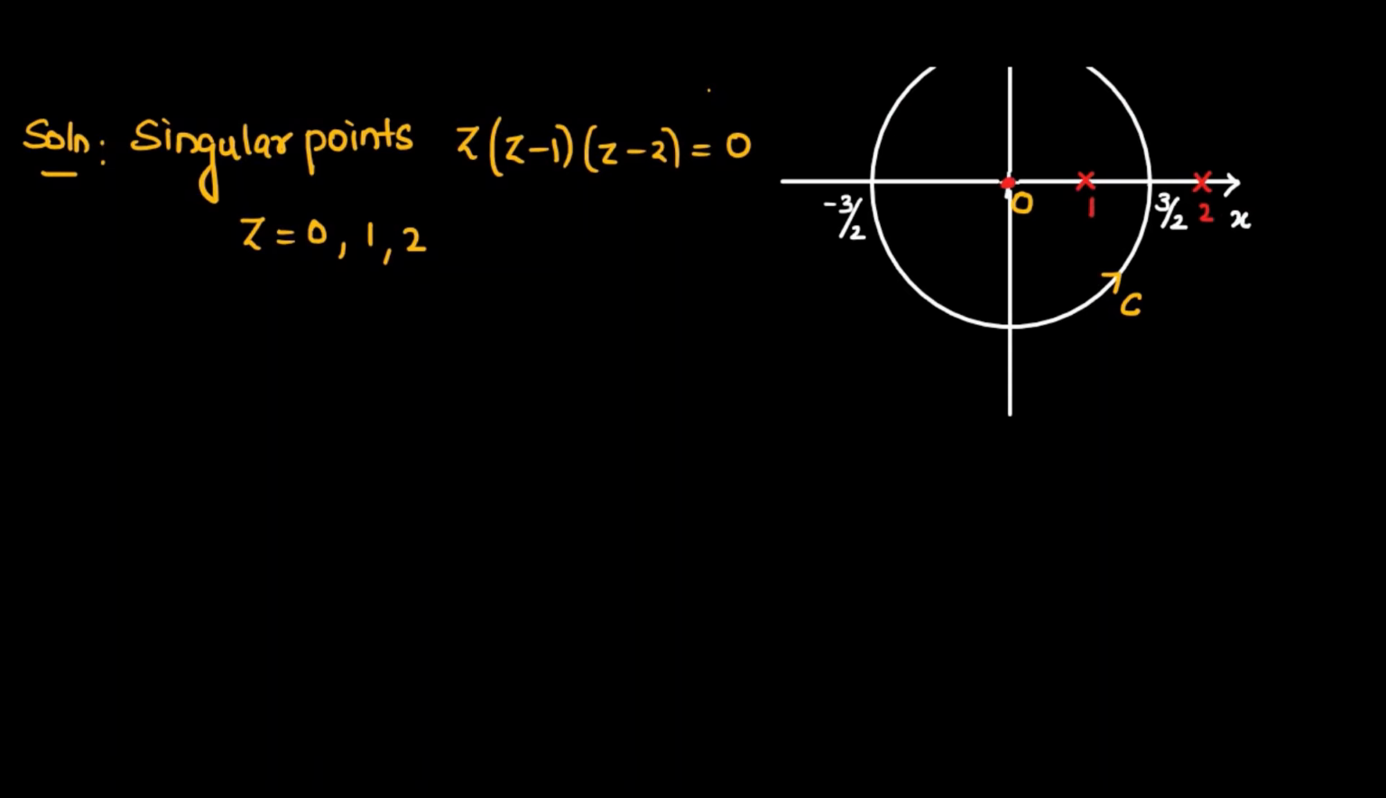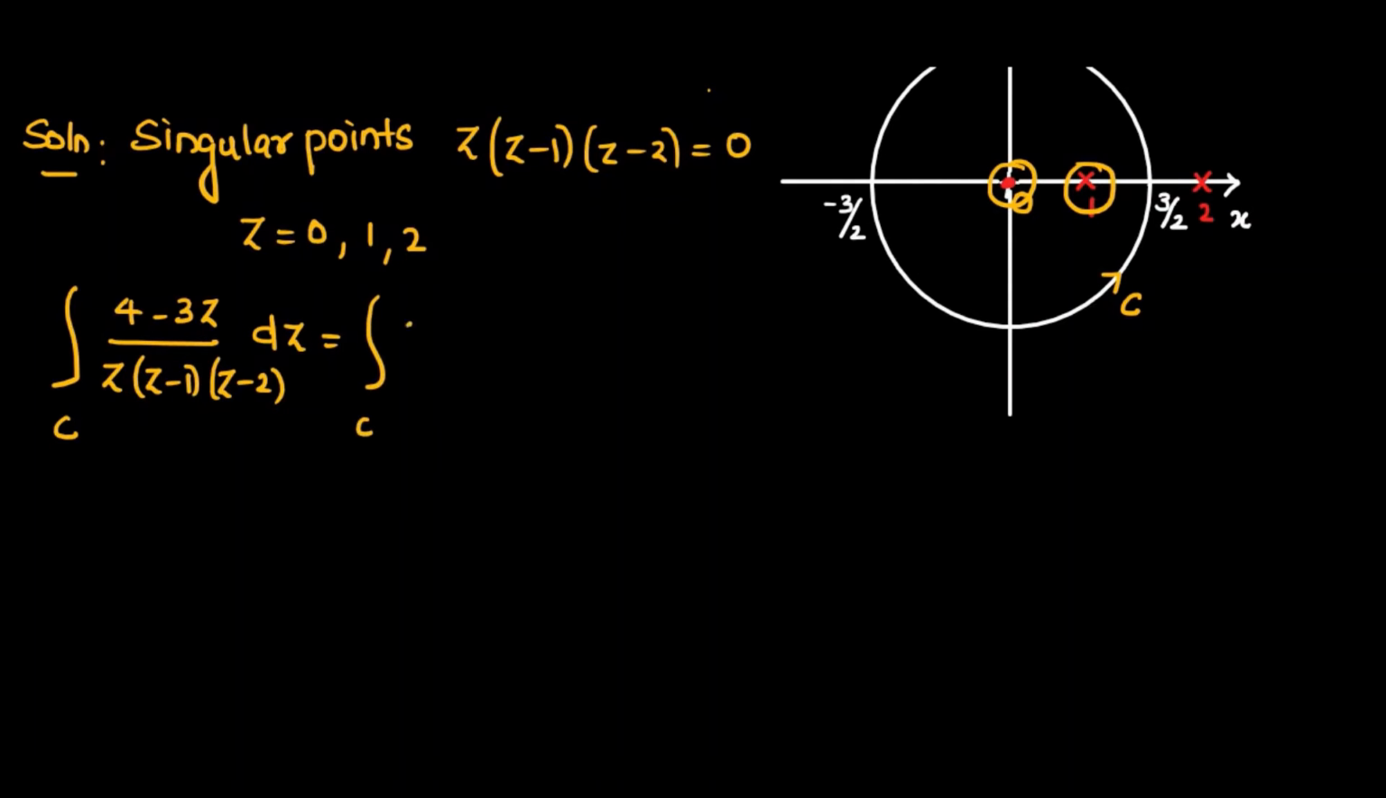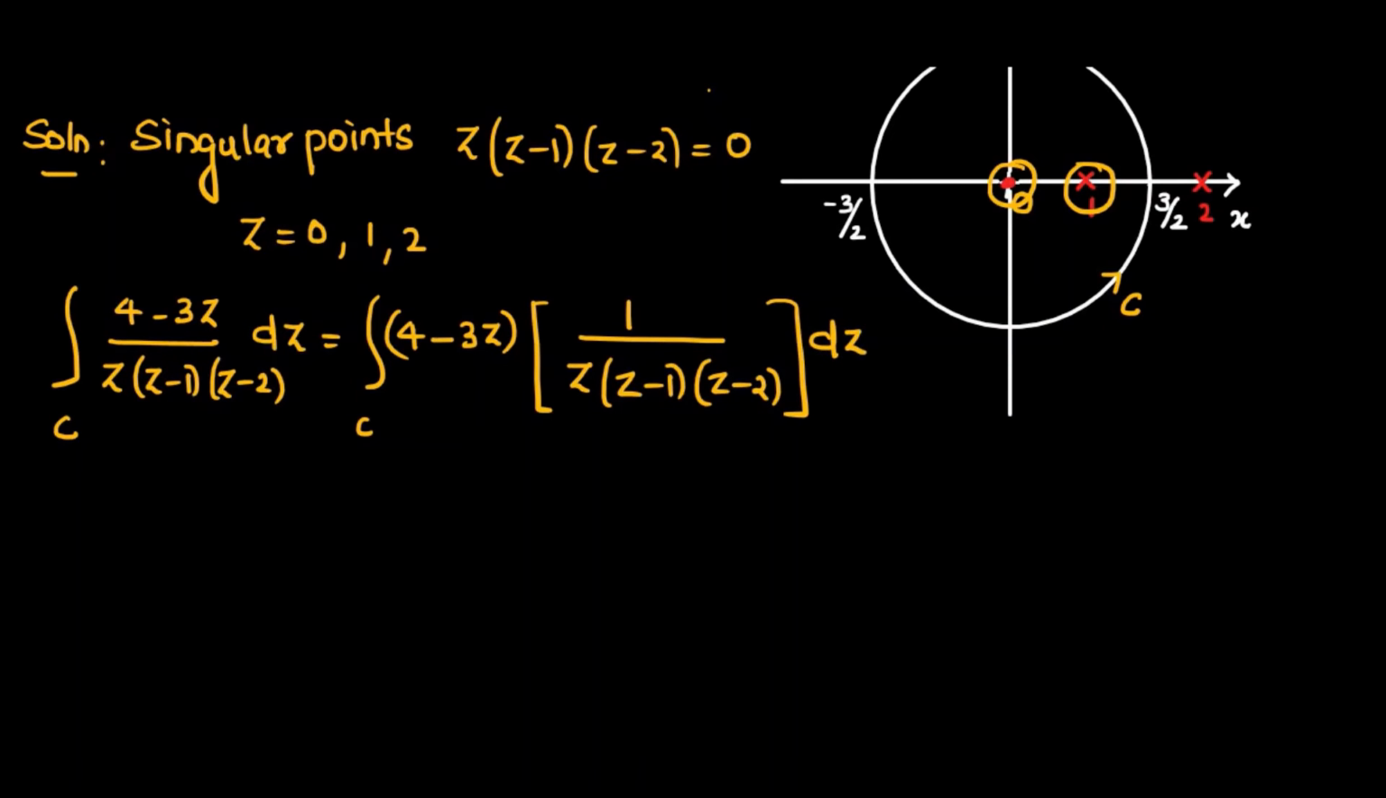Now let us split the given question using partial fractions, because there are 2 points which lie inside the circle. That means we have to use partial fractions. So this can be written as 4 minus 3z into, I am going to resolve this fraction 1 divided by z(z minus 1)(z minus 2) by making use of partial fractions. Now consider the square bracket.